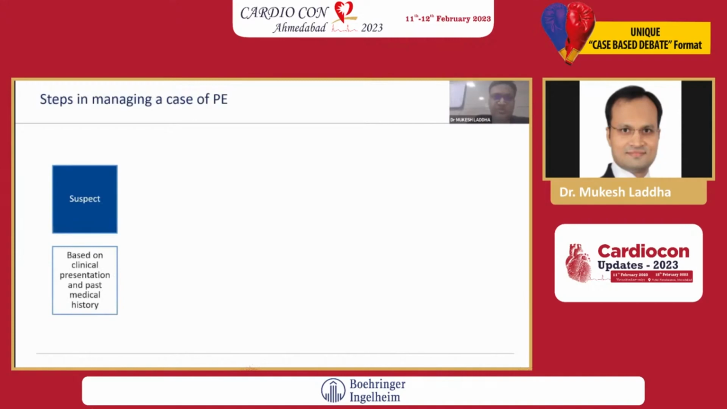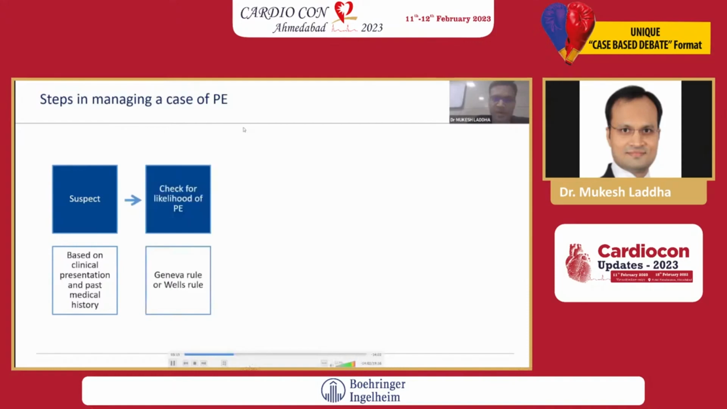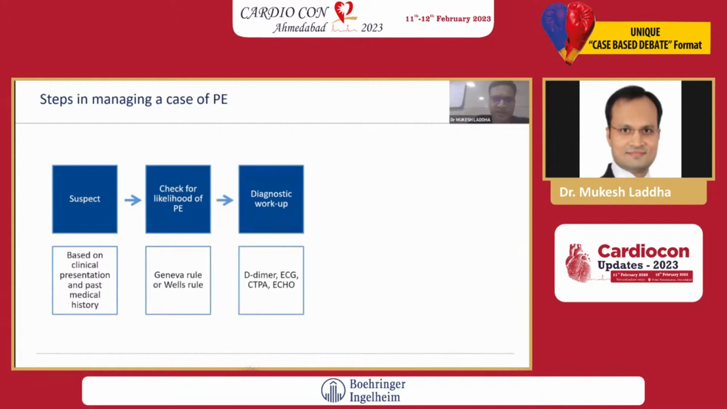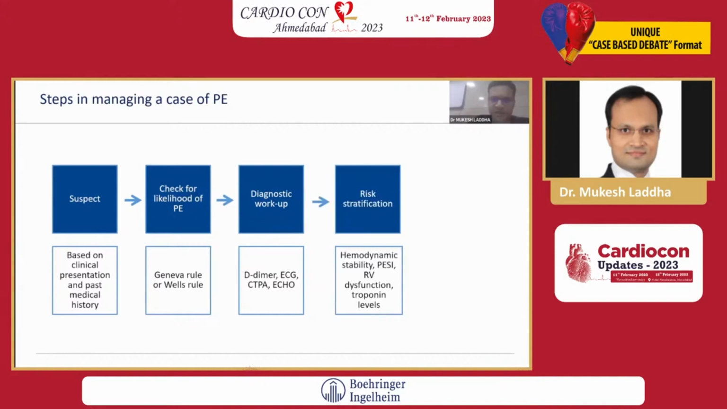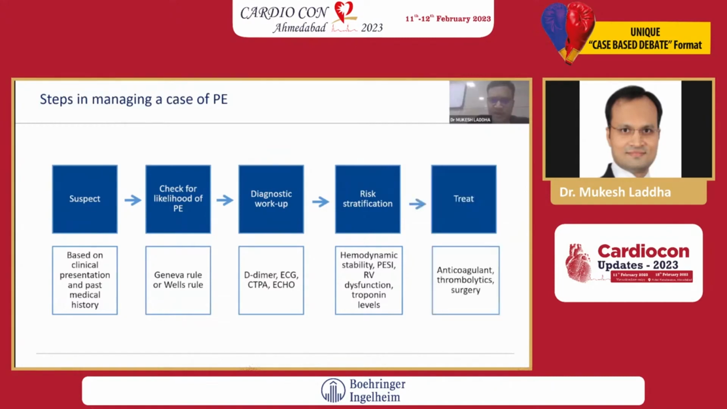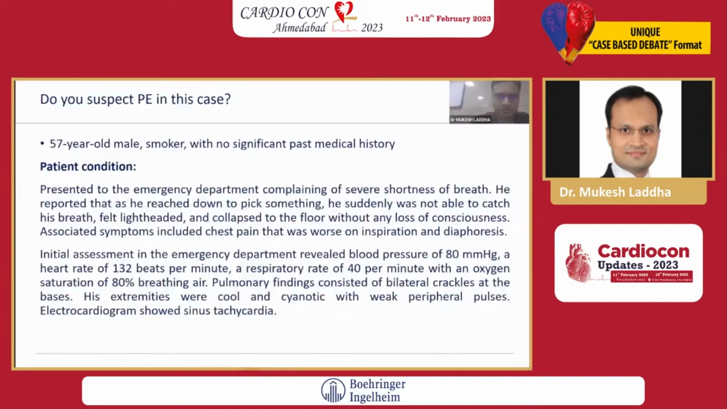So the first step, we have to suspect, because history and clinical scenario are very important. If any suspicion is there, certain criteria like the Geneva and Wells rules can be used to clarify that, and then diagnostic workup like D-dimer, ECG, echo, and lastly CT pulmonary angiography. After that, risk stratification: whether the patient is hemodynamically stable or not, whether RV dysfunction is there, and troponin levels. After that, the patient should be treated according to the risk stratification with anticoagulation and thrombolytic agents.